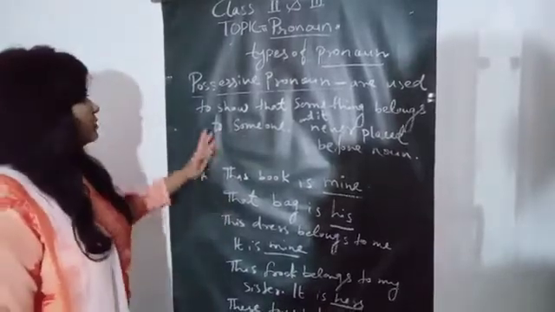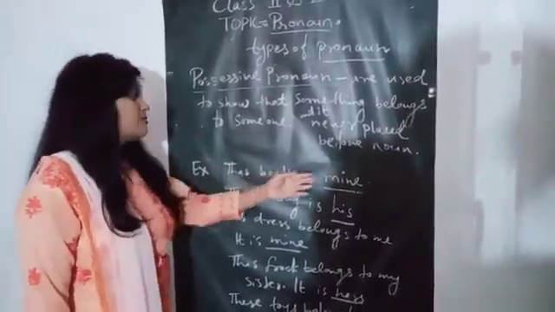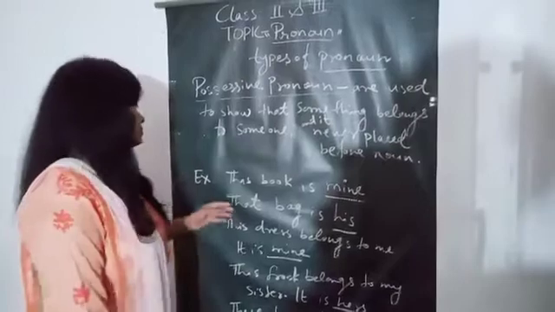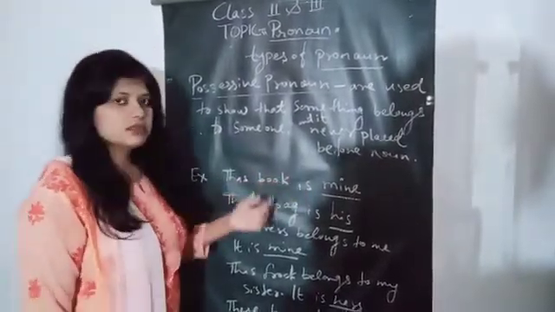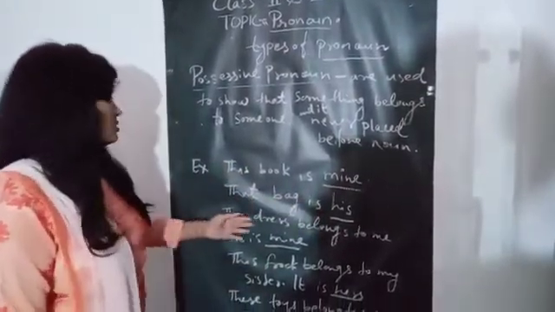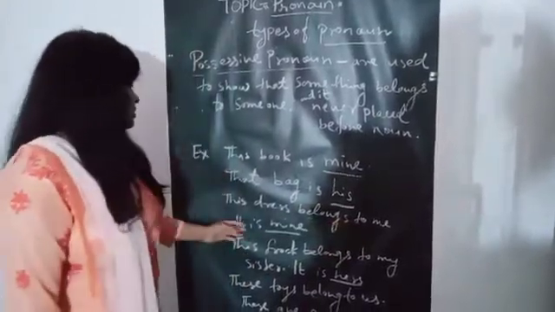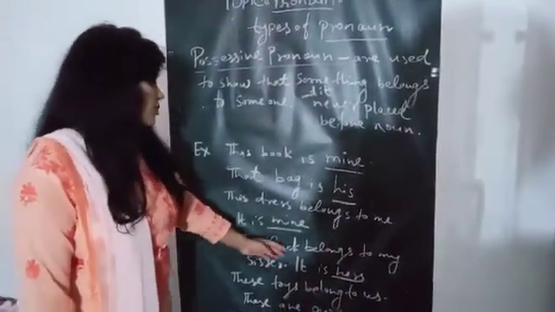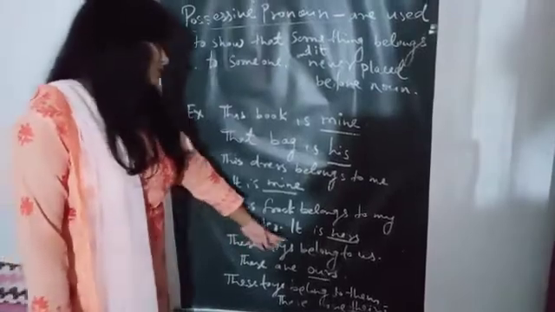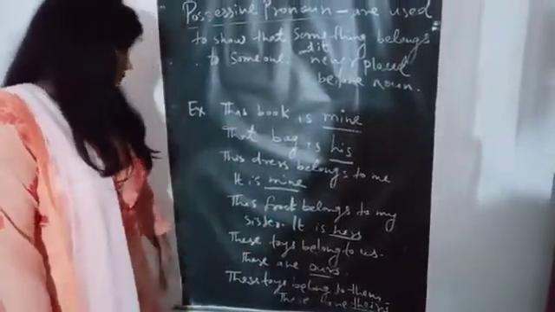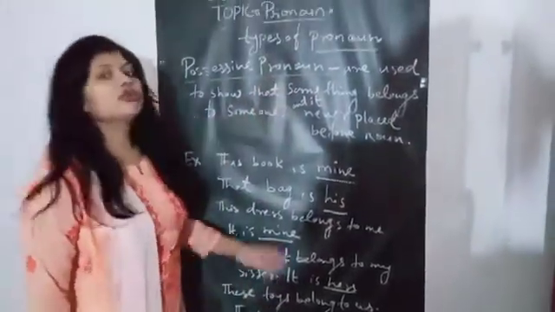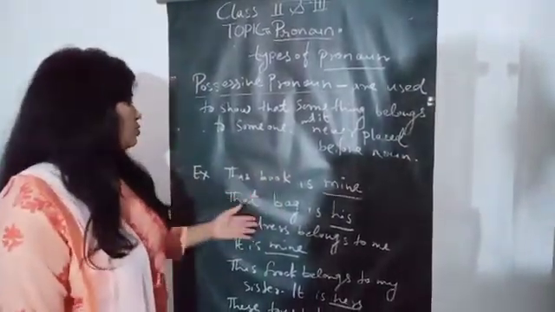Here are examples of possessive pronoun. This book is mine. It belongs to me, so it is mine. That bag is his. This dress belongs to me. It is mine. This frog belongs to my sister. It is hers. These toys belong to us. These are ours. These toys belong to them. These are theirs.